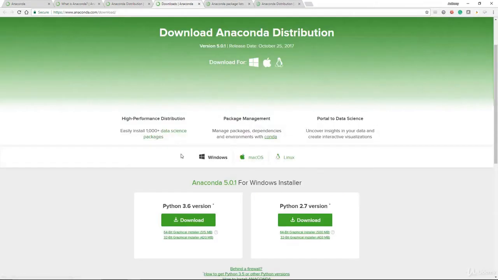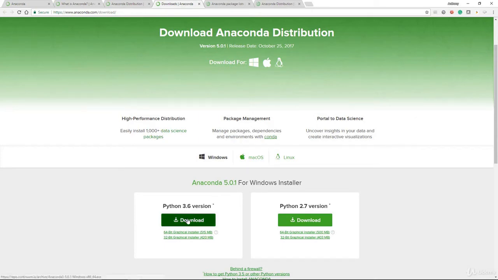Okay, right. Coming back here, it also has a package management software that comes with it. It's called Conda. Now, this Conda is a package manager. It allows you to manage different packages together, the dependencies and the environment. So that Conda comes with Anaconda. And finally, it is a portal to data science. So let's start with Python 3.6.